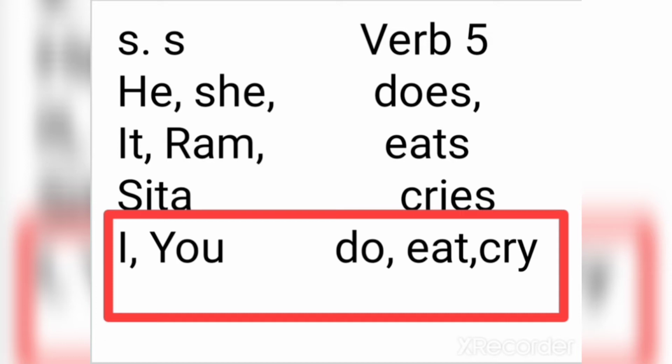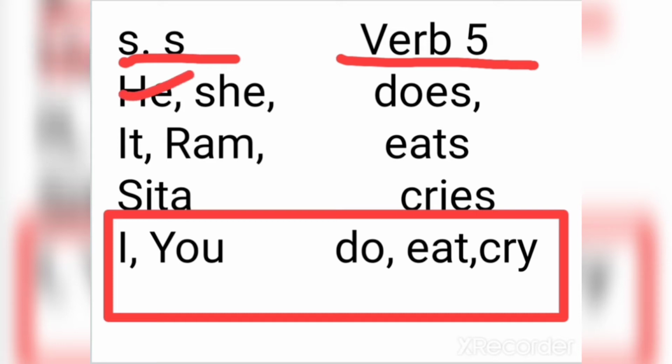After this structure of simple present tense, let's know singular subjects, and with singular subjects which form of verb is used. Here SS stands for singular subject, and here I have written the fifth form of verb. Singular subjects are he, she, it, Ram, Sita, I and you.